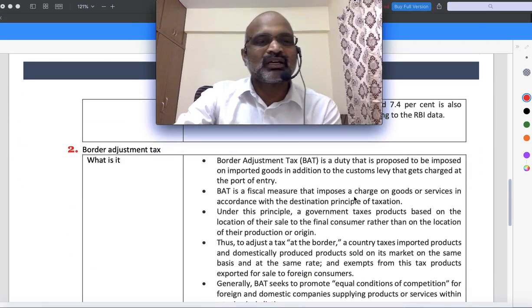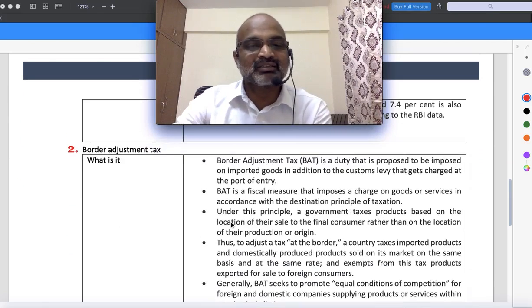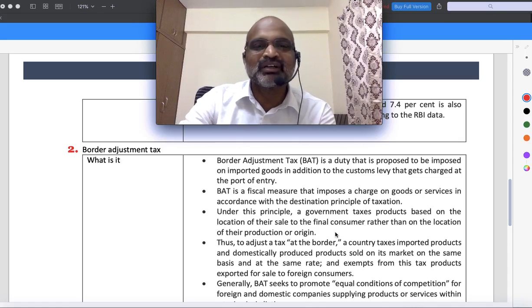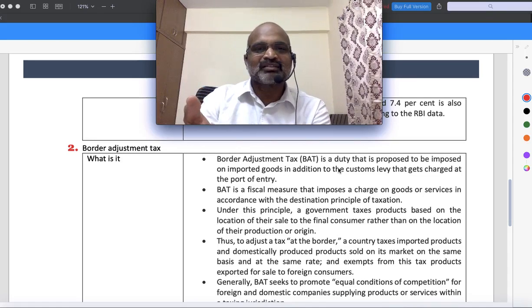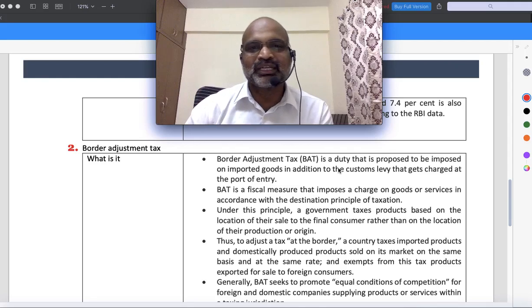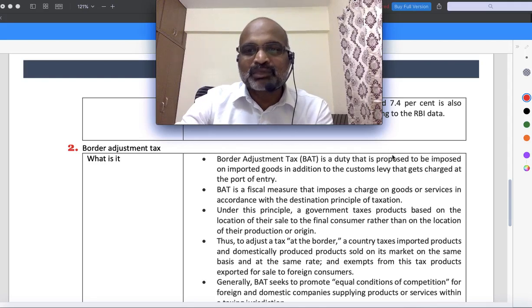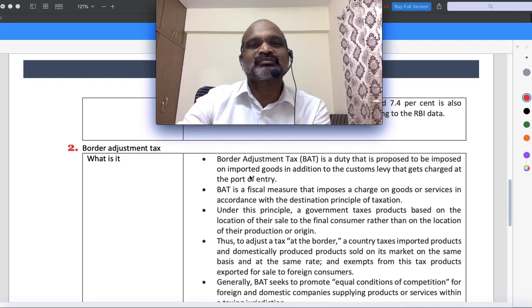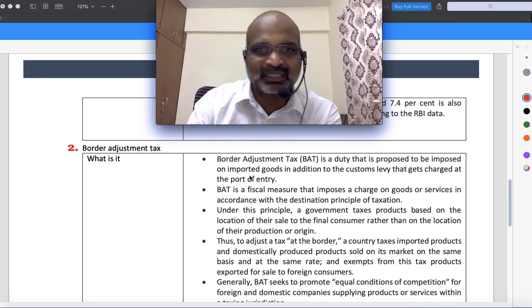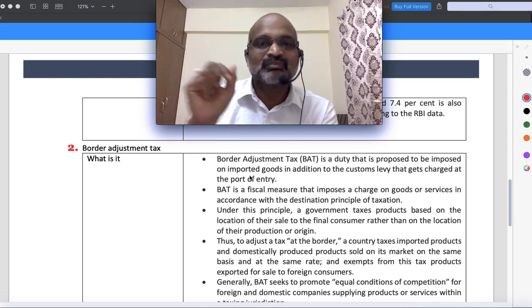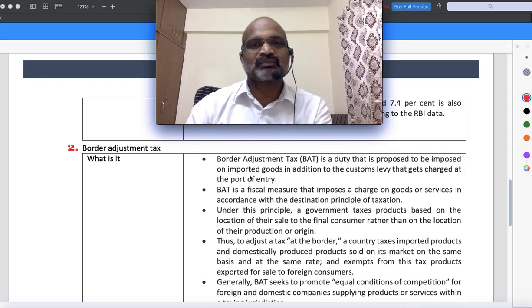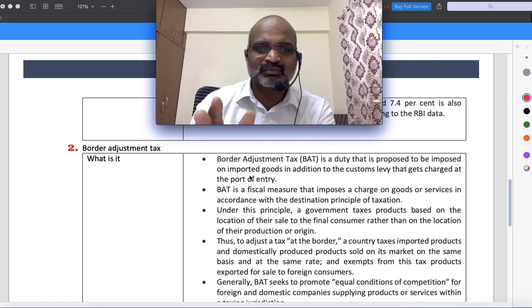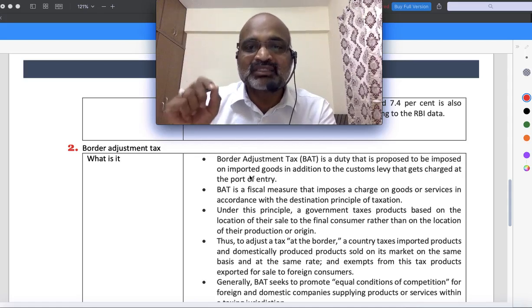Okay, next, one more very important current affairs concept you have: border adjustment tax. This is in the news recently. That is today's newspaper, the 11th of June. See there, it is the duty. Border means, you can understand, it is the duty, meaning tax. Slowly understand, it is a duty, that is a tax, that is proposed to be imposed on imported goods. Generally, when goods are imported from another country, we impose a tax called customs tax. Customs tax is the tax that is imposed on imported products. Nowadays, the highest possible customs tax on any product coming from outside is actually 10%.